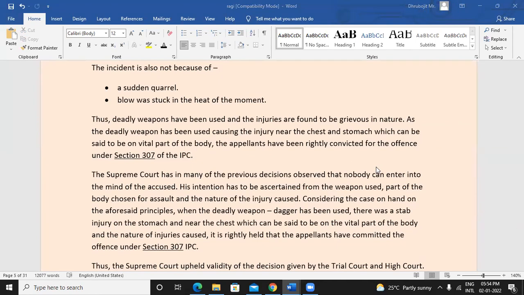Planning. Okay. So it is intention, preparation, attempt, and then finally accomplishment of the crime.